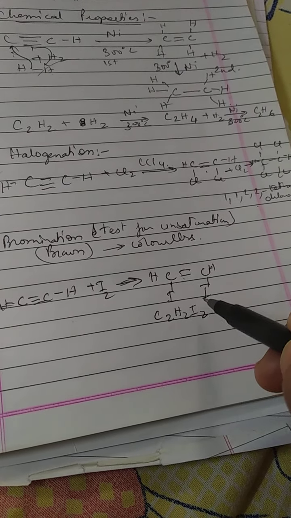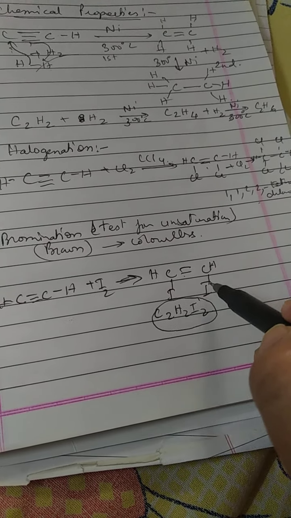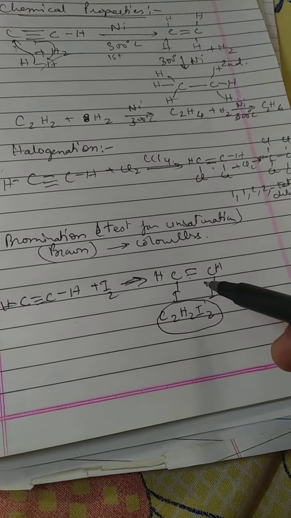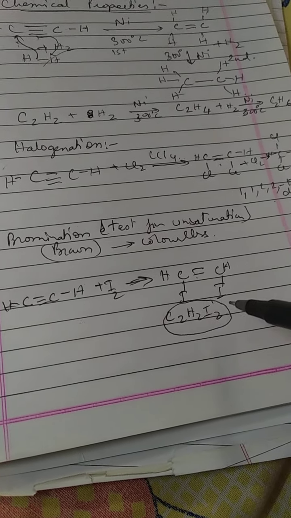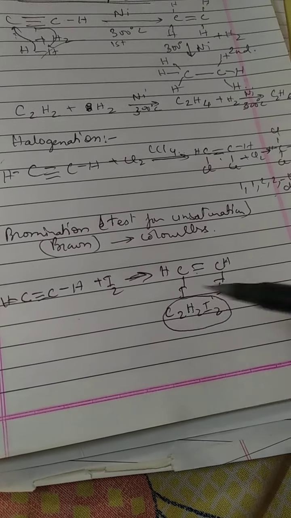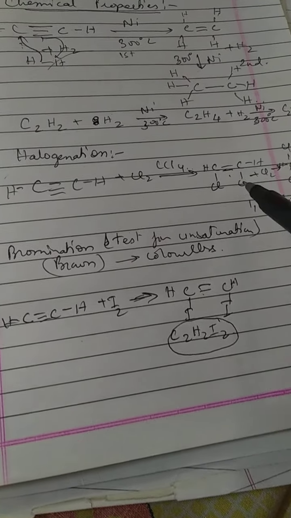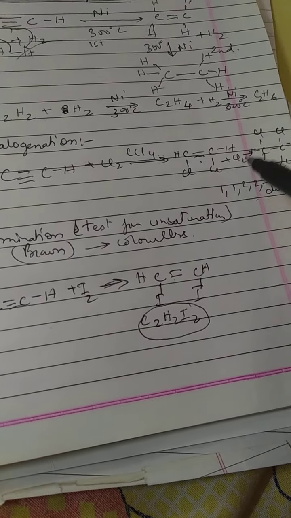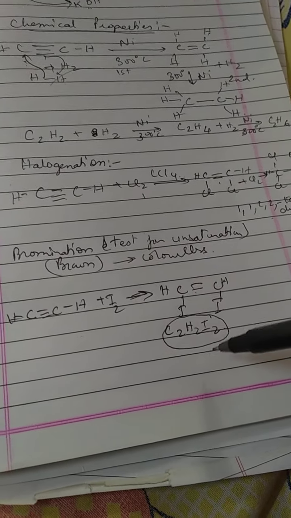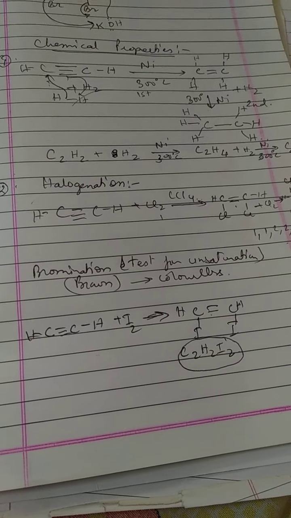So we will only get 1,2-diiodoethene. The final stage of reaction will not take place here, because the iodine is much bigger in size, so there will be hindrance in the compound, and the final product which we got for chlorine and bromine will not form in the case of iodine. We will only get this much of product over here.